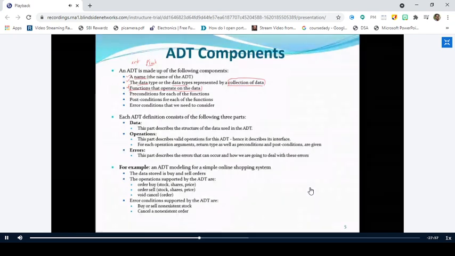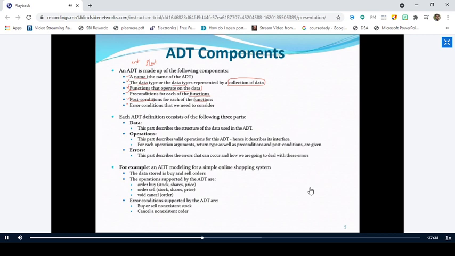Similarly, it consists of some preconditions. Similarly, it consists of some post conditions. Preconditions means what conditions are to be applied before implementing these functions, right? Similarly, post conditions: after executing the function, what is the condition that needs to be checked? Those are called post conditions.